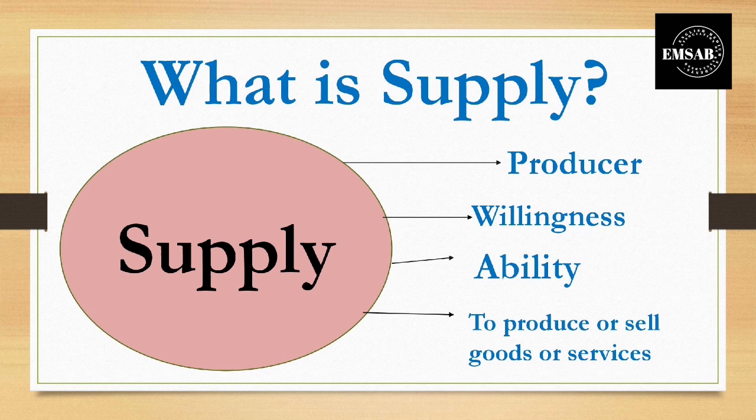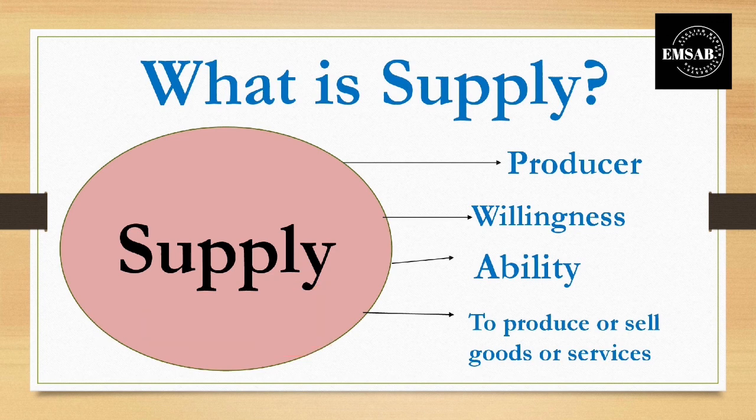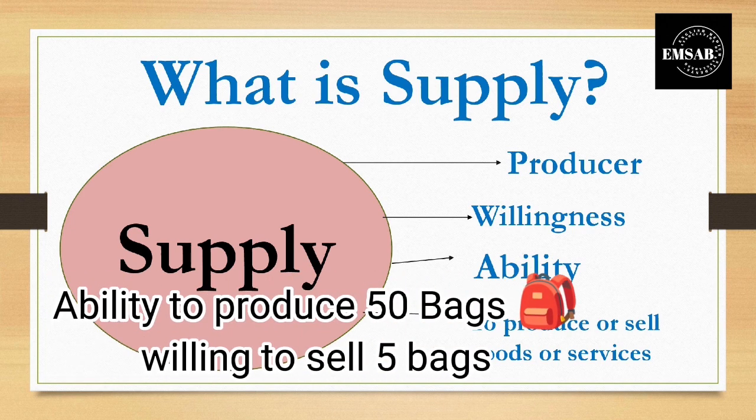He is willing only to sell 5 bags in the market at a price of $10. The rest of them he will keep in his stock, which means that he is not ready to sell at a lower price. He wants the price to increase higher, then he will be selling the rest of the bags into the market. So he has the ability to produce 50 bags and to sell 5 bags. His willingness is to sell only 5 bags.